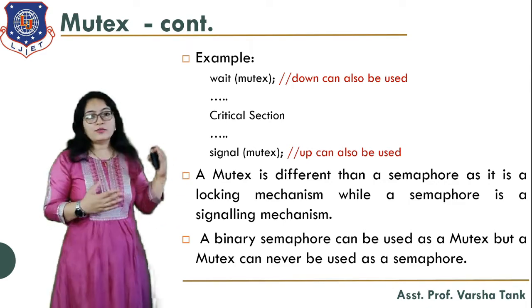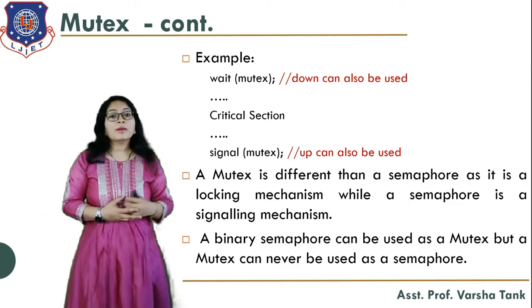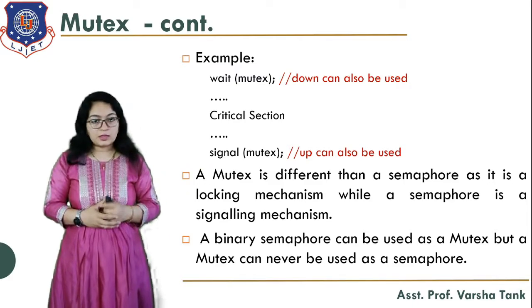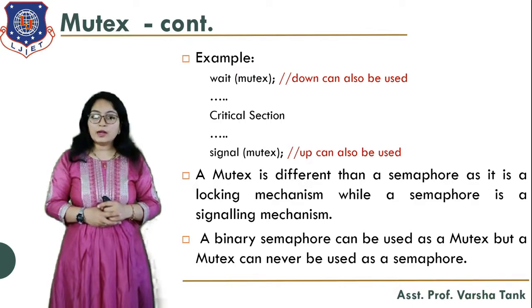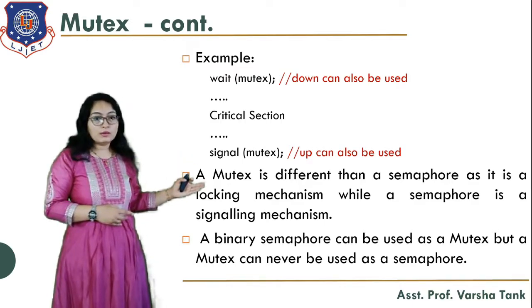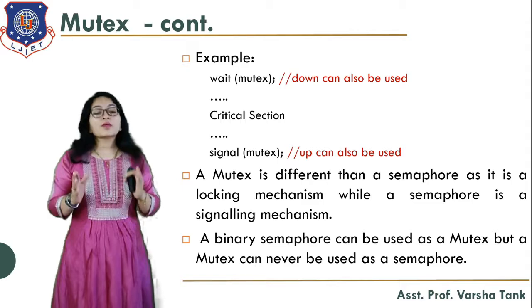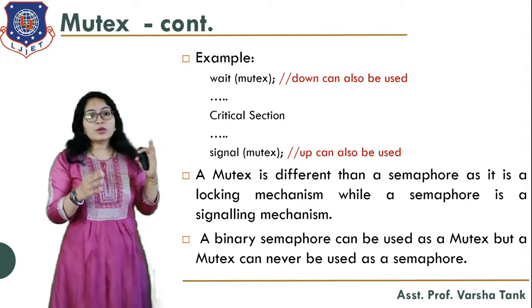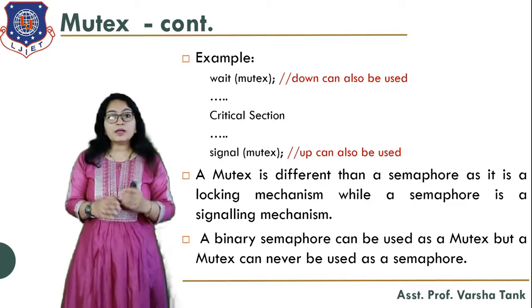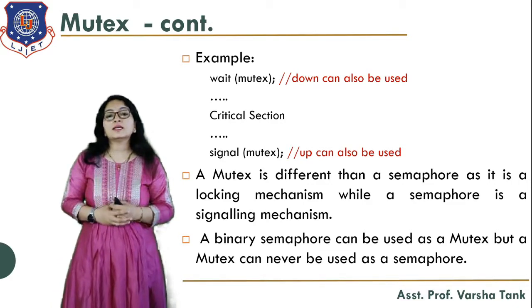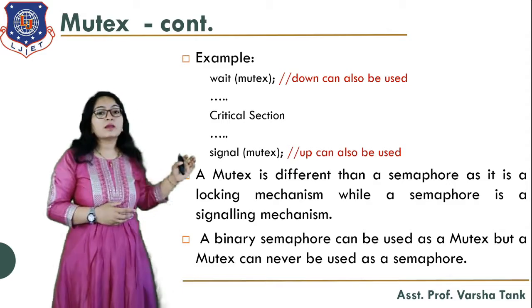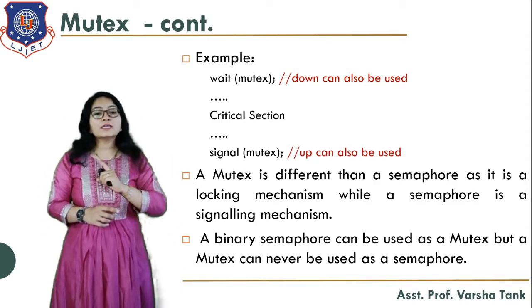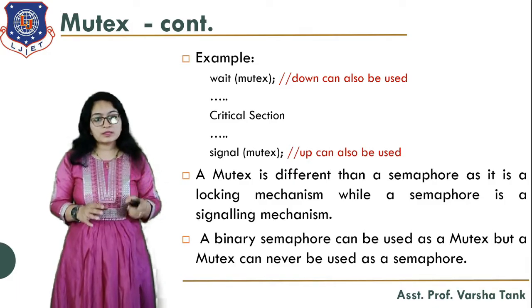A mutex is different from the semaphore. Why? Because it is a locking mechanism, while a semaphore is a signaling mechanism. This is the difference between semaphore and mutex. A binary semaphore can be used as a mutex, but a mutex can never be used as a semaphore. So, mind it, the binary semaphore can be used as a mutex, but a mutex can never be used as a semaphore.